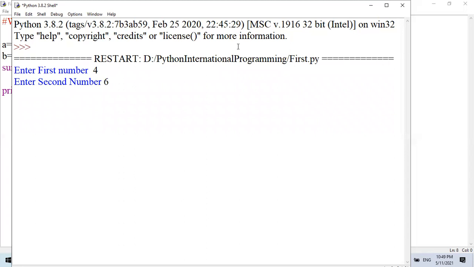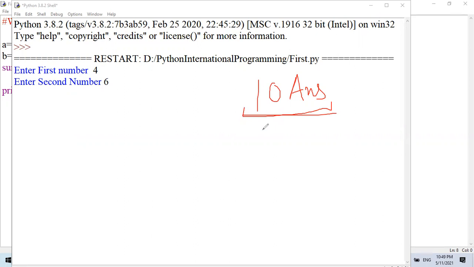Anybody agree with the 10 answer? Sir, repeat the question. What will be the output? We are just doing the calculation of 4 and 6 sum. So can we expect 10 as the answer? No, sir, because it will take the value as a string. No error will come.